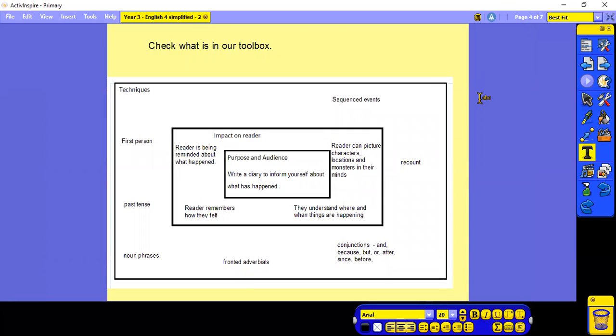So let's have a think back to our toolbox again. So we were going to write a diary to inform ourselves about what's happened. We're going to try and make sure that the reader remembers how they felt. They're reminded about what happened and understand where and when things are happening. We want it to be in the first person because you're writing it. We want to use the past tense because it's already happened. We're going to use some noun phrases. We're going to put in some of those fronted adverbials we've been practicing today. We're going to do some conjunctions and we're going to make sure it's a recount and the events are in order.